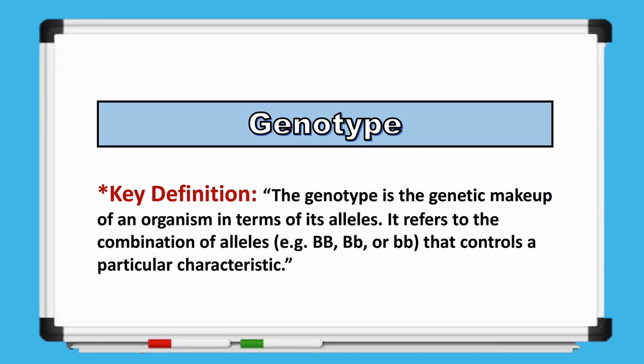Another important term is genotype. We define it as the genetic makeup of an organism in terms of its alleles. It refers to the combination of alleles, such as both capital Bs, or one capital B and one small b, in the case of dominant allele, and both small b's, in the case of recessive allele, that determines a particular characteristic.